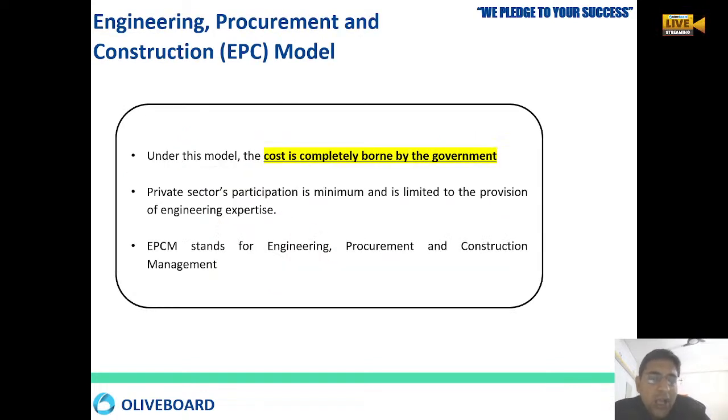Okay. Now, one of the special types of model is engineering, procurement and construction, the EPC model. What is this EPC model all about?